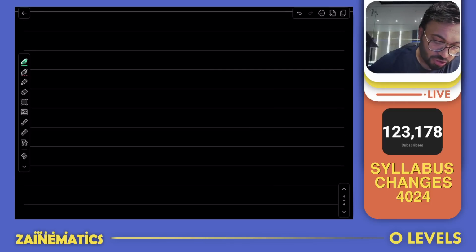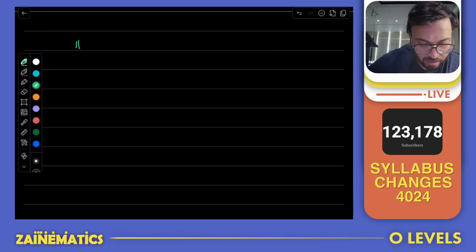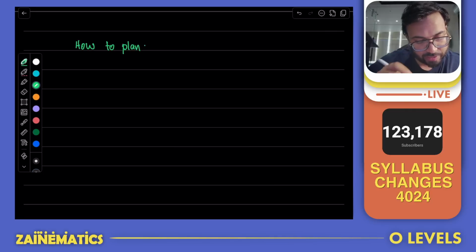So how to plan for June 2025 according to these changes? Now, there are a couple of ideas that I will tell you. Number one, functions is going to be totally revamped. So graphs of functions, graphical solutions, and functions. You must do all these 3 sections in depth with a lot of examples.